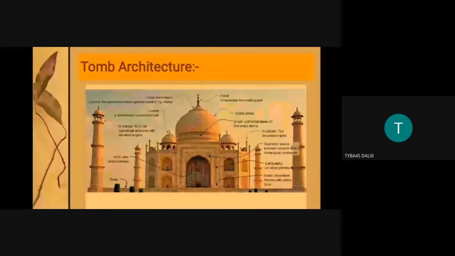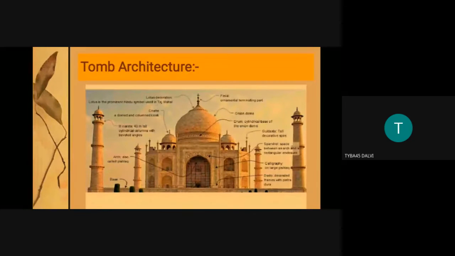Mausoleum is an independent structure that is built to hold the remains of the deceased person. Basically, the mausoleum is an independent structure, and the grave is formed, the samadhi is there, but inside the grave the remains of the deceased person or deceased ruler from medieval times are completely absent. So it is an empty tomb.